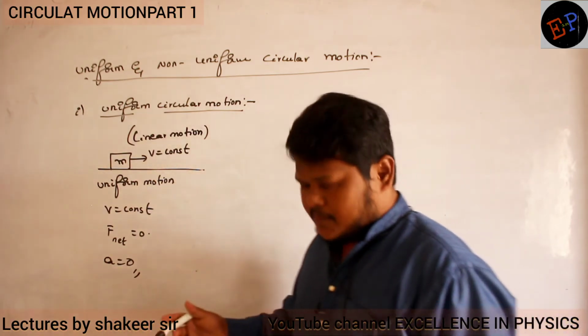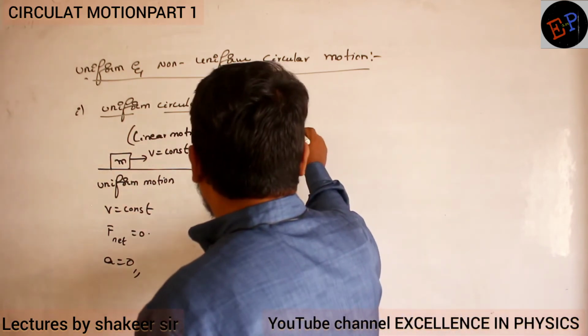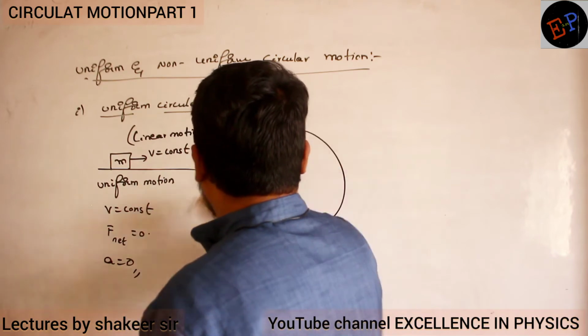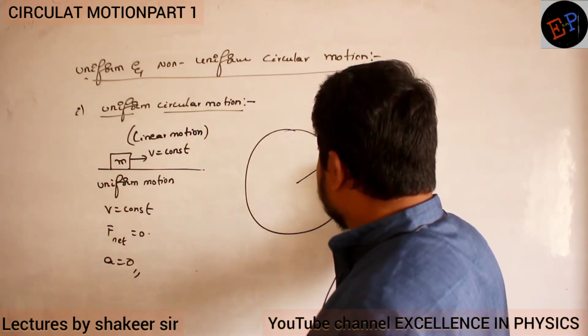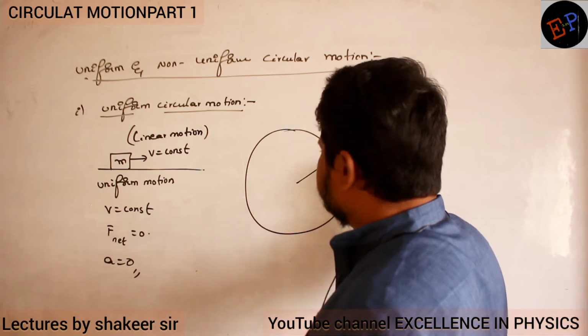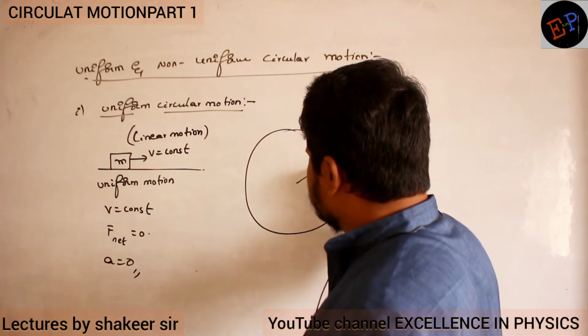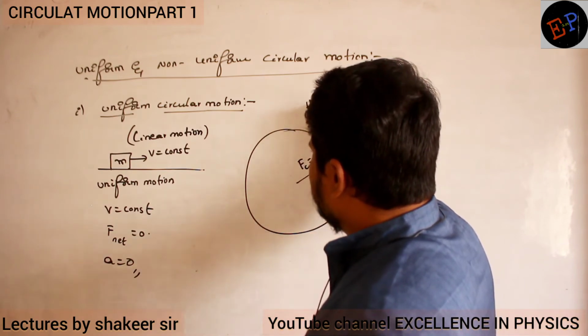Now let us study the same concept in circular motion, if a body is moving in a circular path. Consider this is the path in which a body is moving. Mass of the body is m and its tangential speed is v. Radius of the circle is r and the tension is providing the centripetal force. Let it be a horizontal circle.